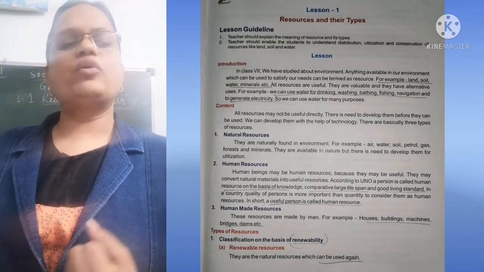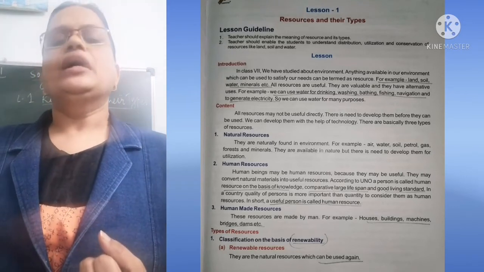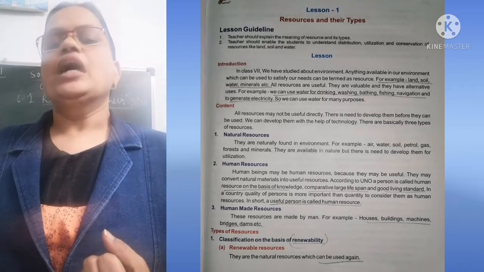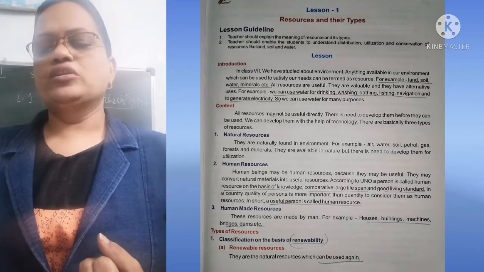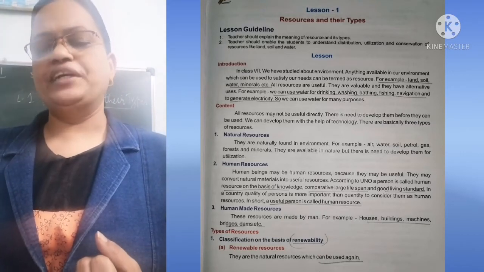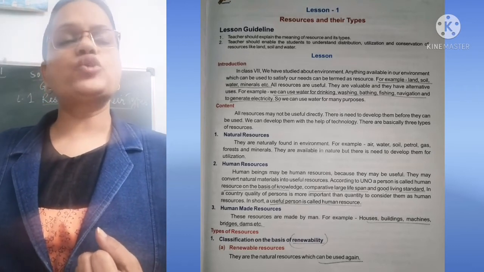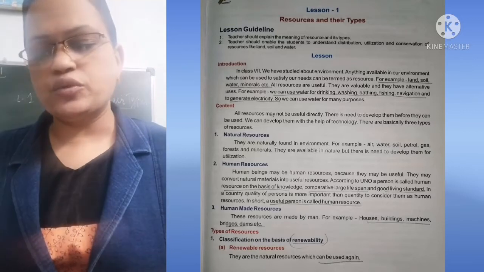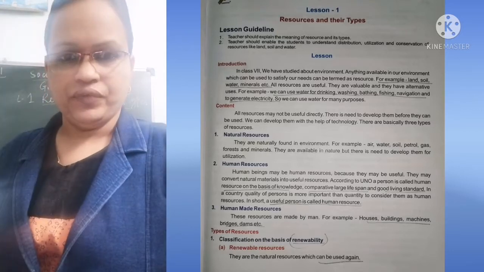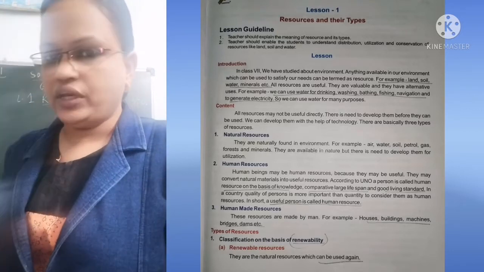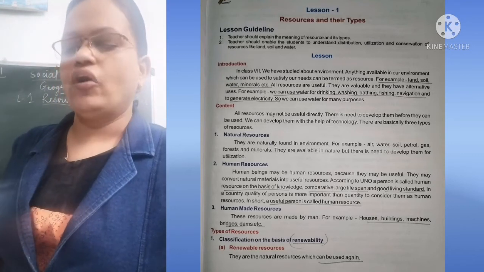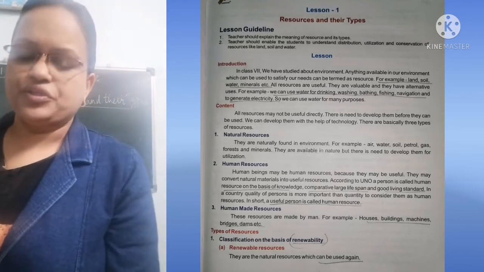And next we are going to see types of resources. Now, in types of resources, classification is done on the basis of renewability. Now, renewable resources means the resources which can be used again. The resources which we can use again are called renewable resources.